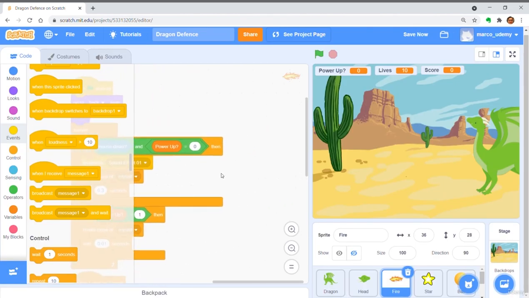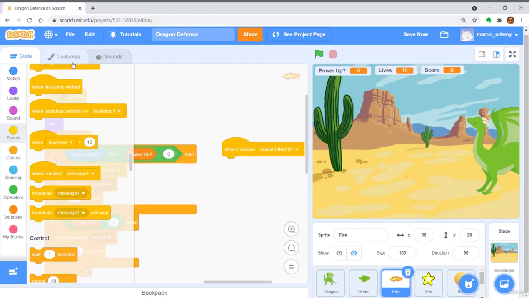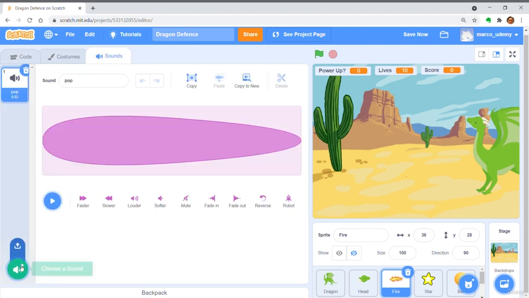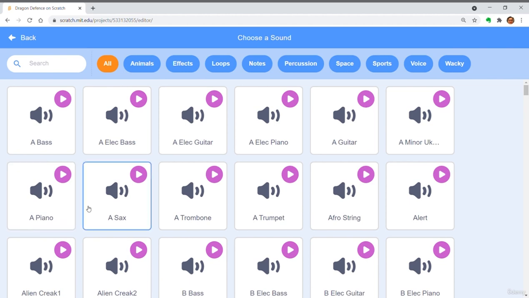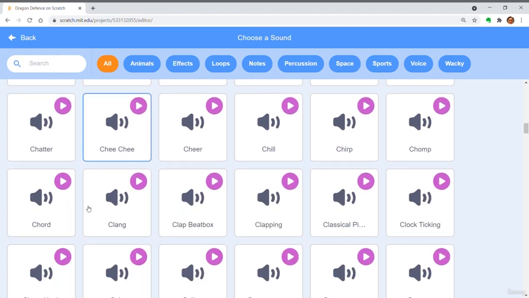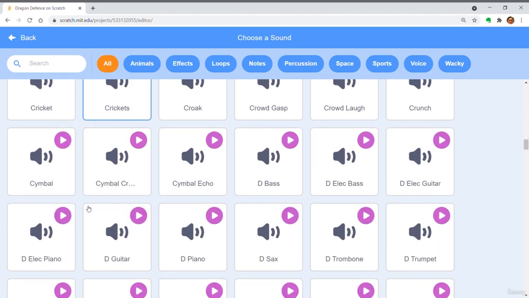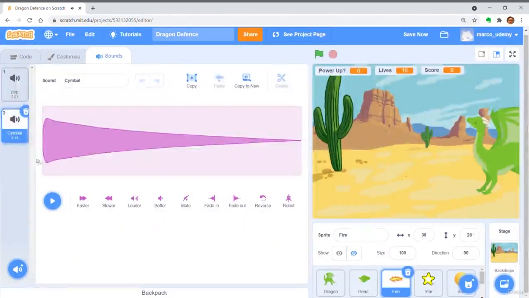When I receive sound effect 1, find a sound effect called symbol in the library. Drag out start sound symbol.